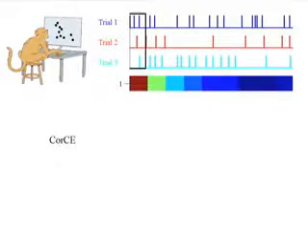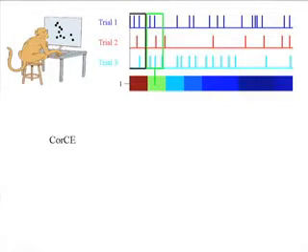We then computed a second quantity from the data, the correlation of the conditional expectation, or the CorCE. We again began by looking at the spike counts in small counting windows, which I've shown by this black rectangle here. We then computed the spike counts in a neighboring window, which I've shown as a green rectangle, and looked at the correlation between the spike counts in those 2 windows.